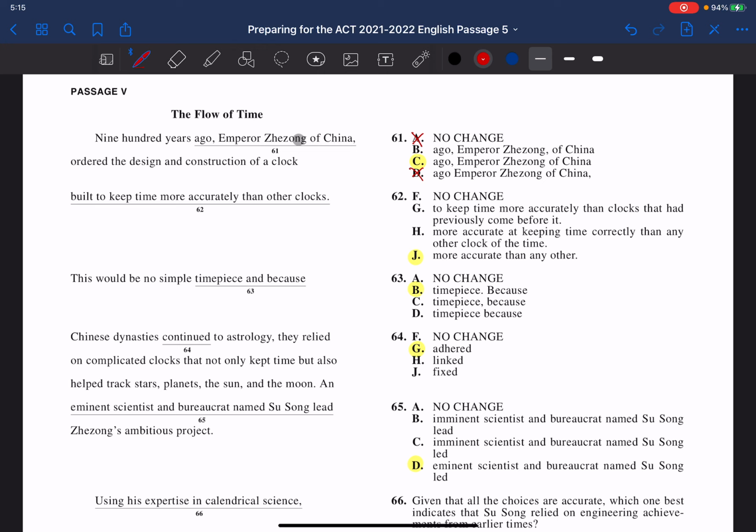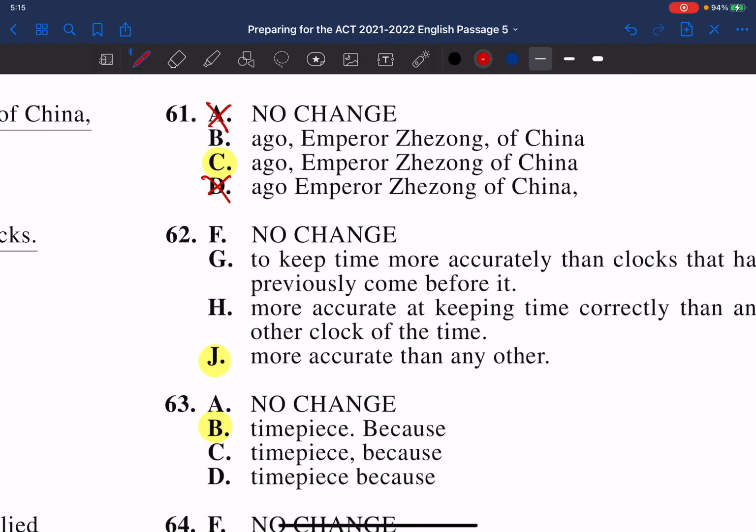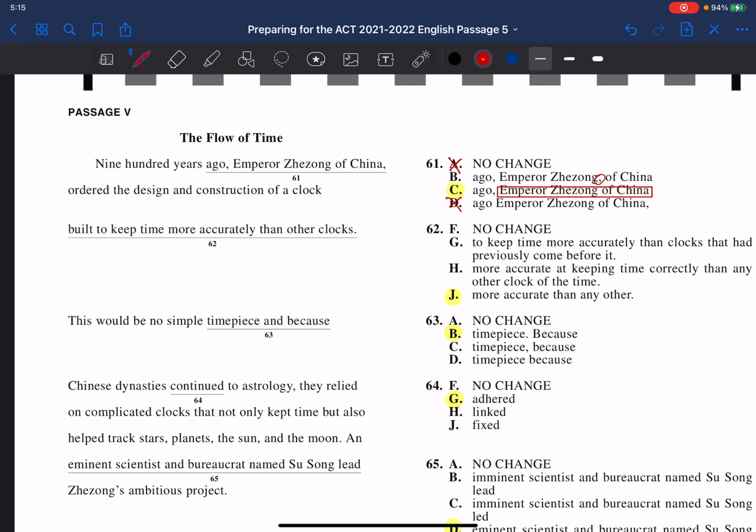So the only question then between B and C is this extra comma right here. So 900 years ago, Emperor Sheshong of China ordered, or 900 years ago, Emperor Sheshong of China. The reason that it's letter C is that this whole phrase, Emperor Sheshong of China, is the subject. And by putting in this comma right here, that separates it, and so this of China part sits off on its own, which we don't want.